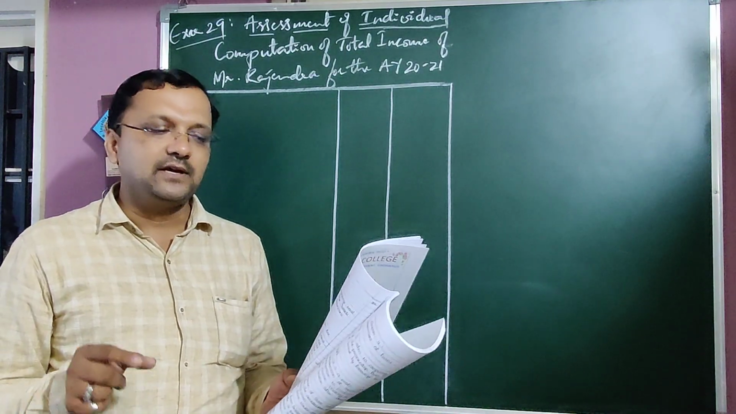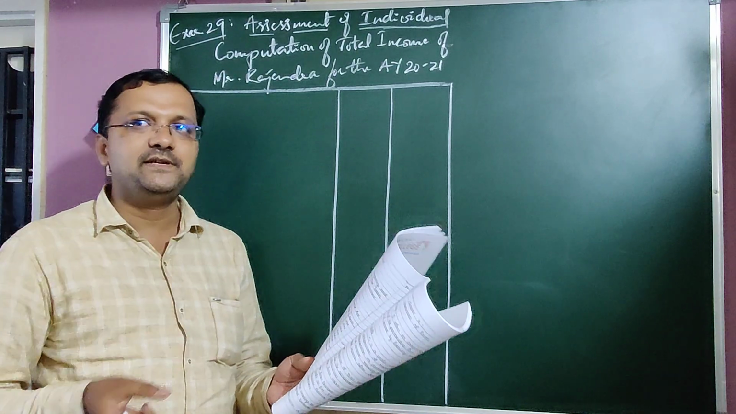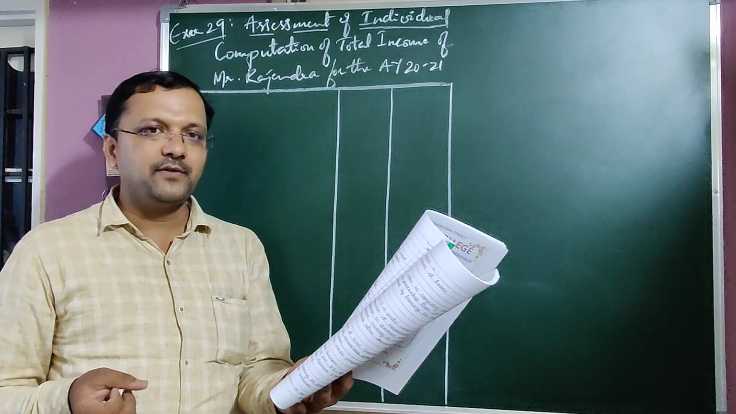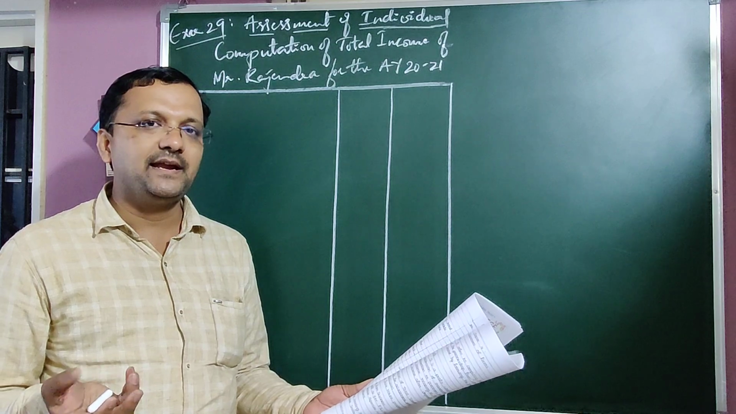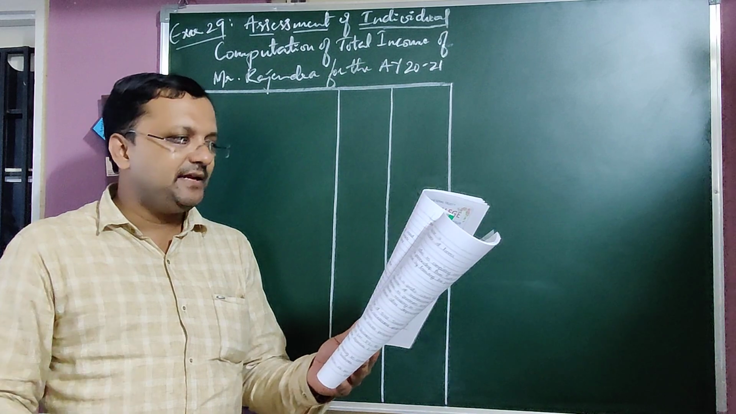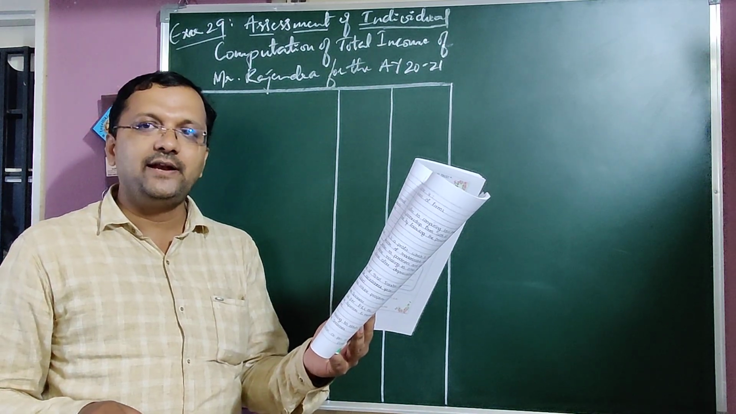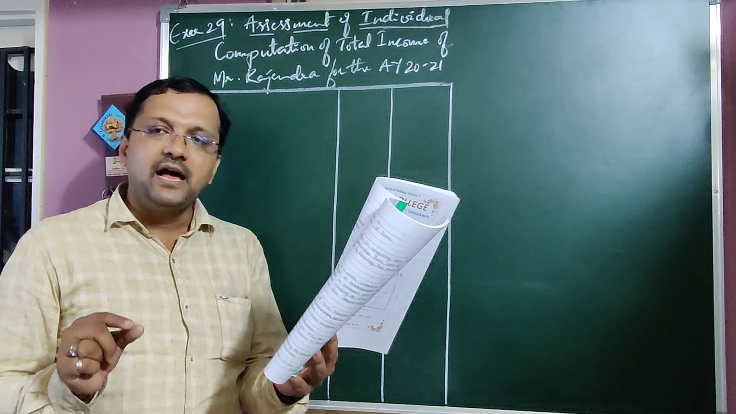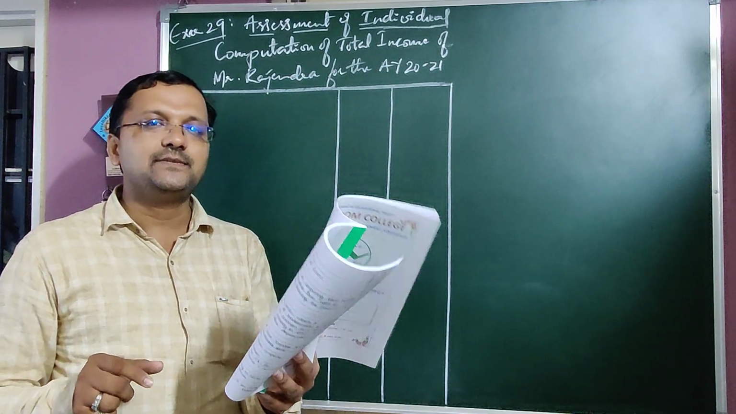First, you should go through each and every chapter before solving this problem. This is a compulsory problem in the examination, a 15 marks problem. Before solving it, go through all the provisions of salary, house property, business and profession, capital gain and other sources. After calculating all the income according to the provisions of all the heads, what you get is the gross total income before deduction. After deduction under section 80, what you get is the total taxable income.